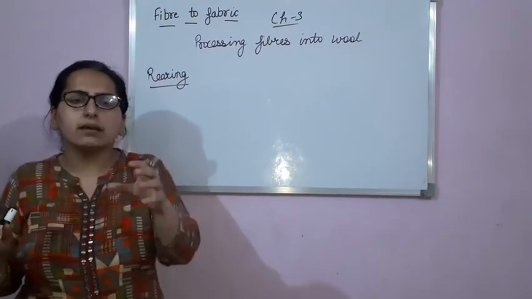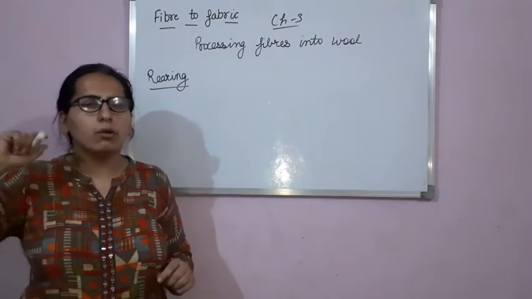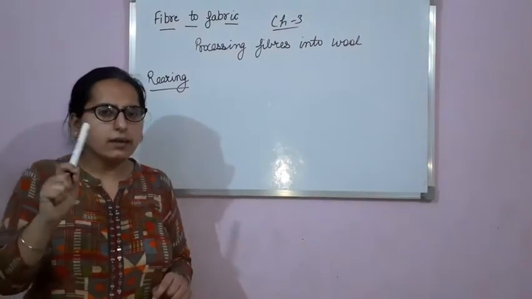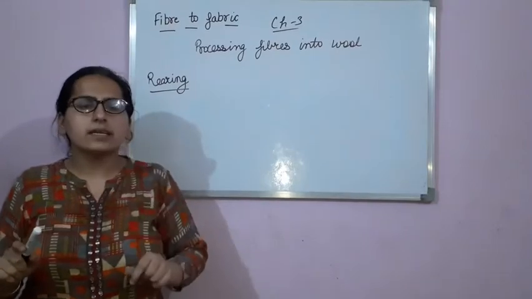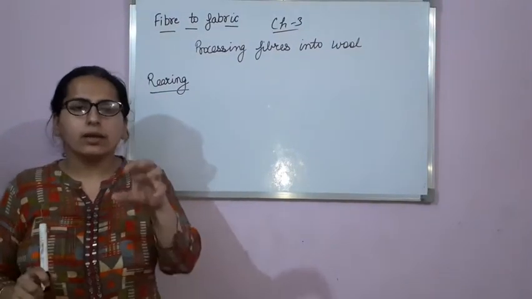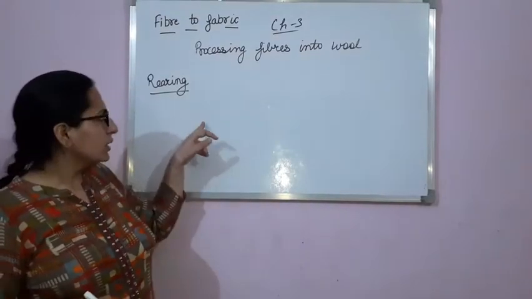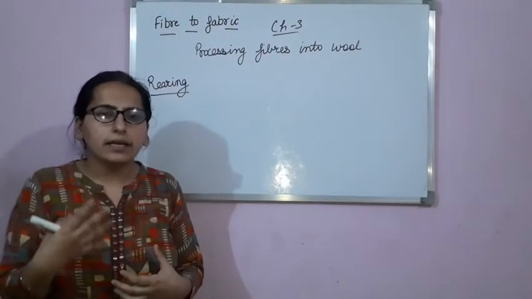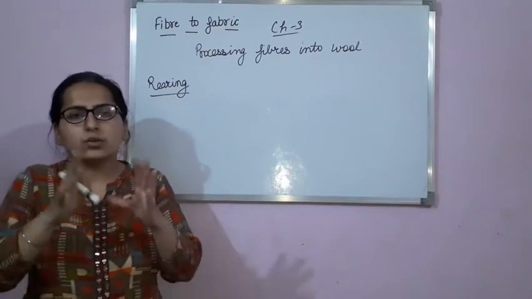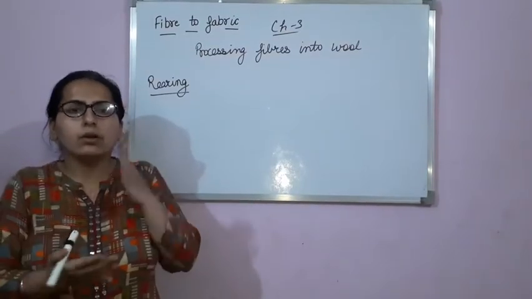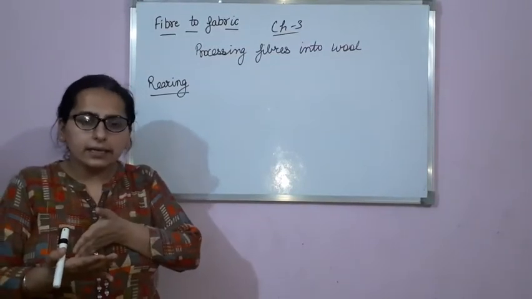Fleece means hair. You might have seen on the body of sheep there is white color fur, right? That is known as fleece. So hair of sheep are known as fleece. Okay, so in this step, the sheep are taken care of so that they can develop a good quality fleece.